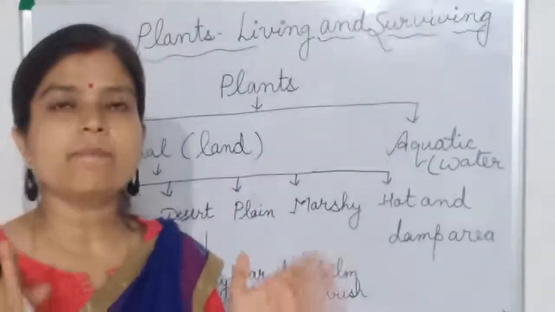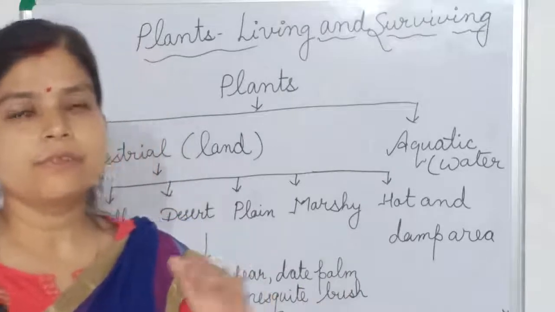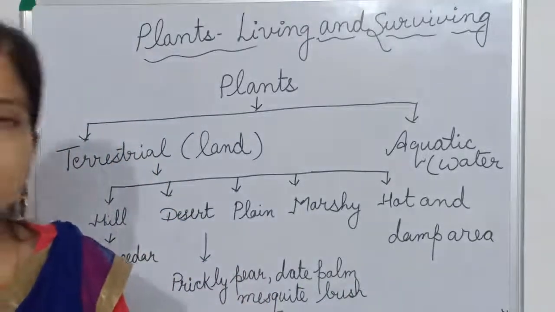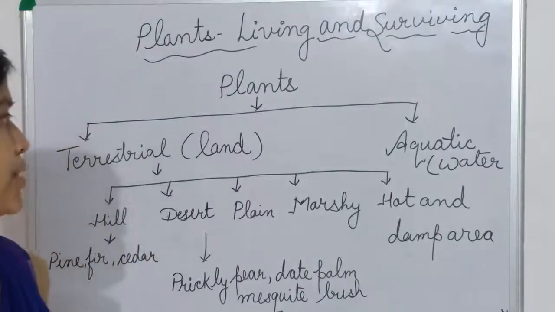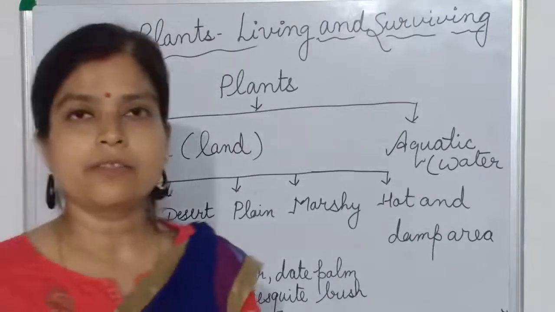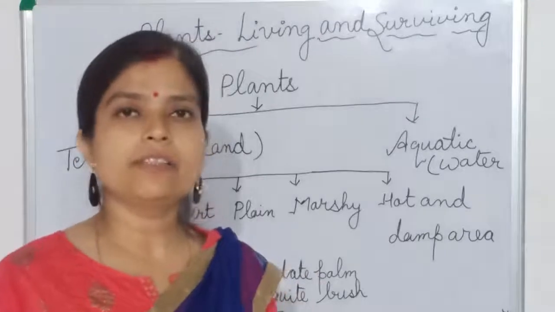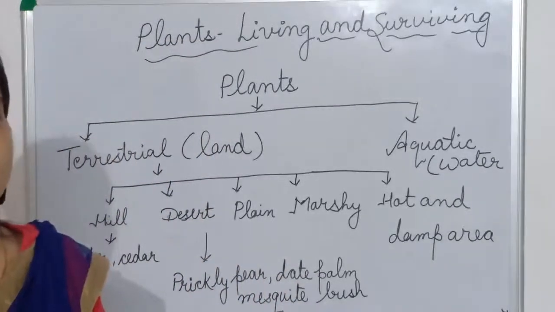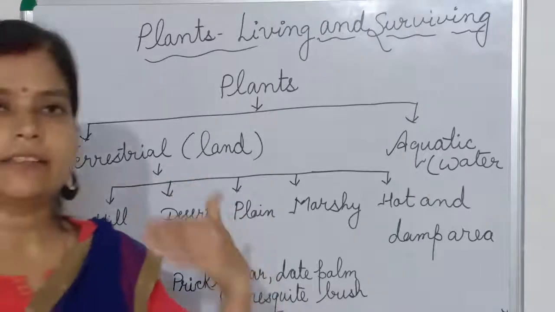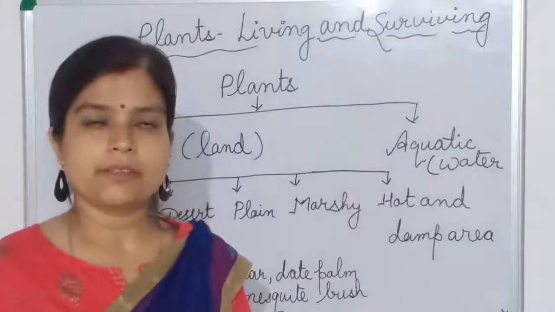The special place where plants grow is called its habitat. And the special feature which enables plants to grow in that region is known as adaptation.